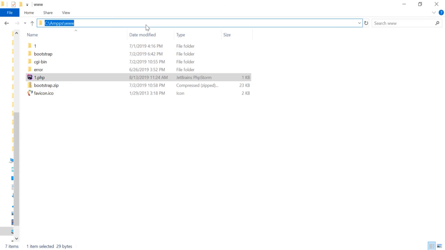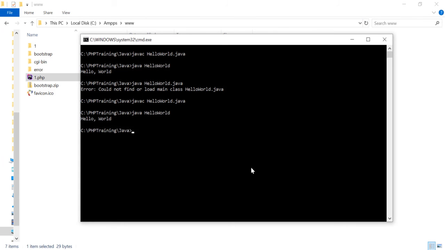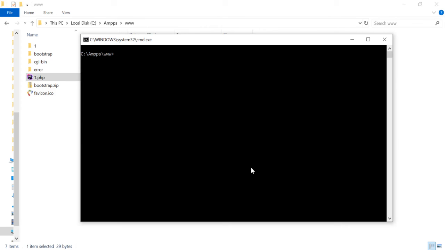So if you go to this folder, okay, you have 1.php. You don't have to compile it first, you can execute it as it is. You can see I did not compile it. There's no compiled code here as well. Okay, this is called an interpreter, where you don't have to compile it. It interprets as it is running the file.